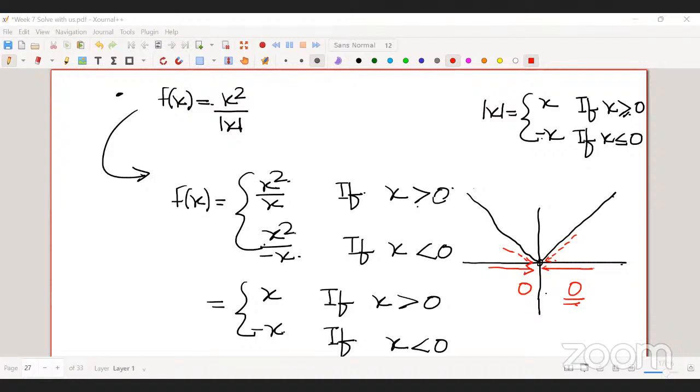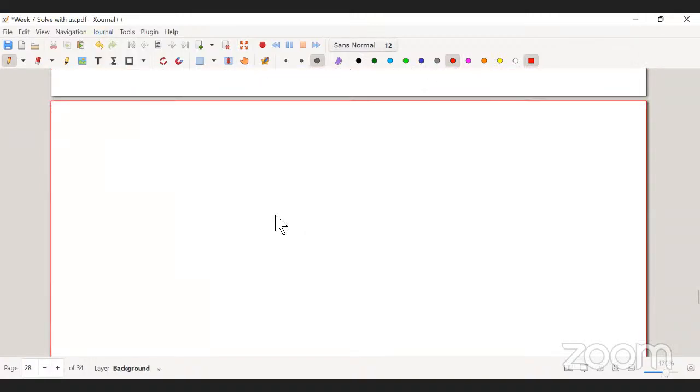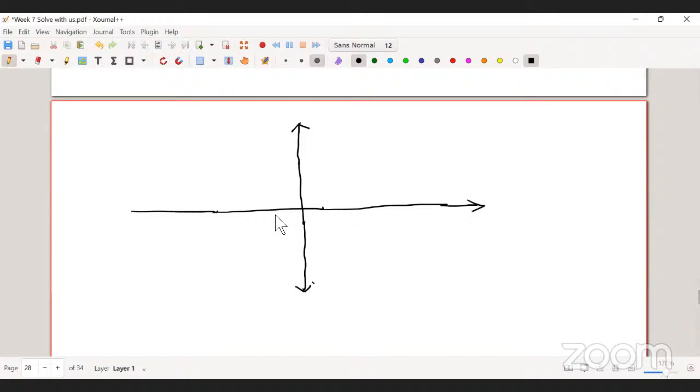Just give me a minute to draw the graph. So this 0 point is included.